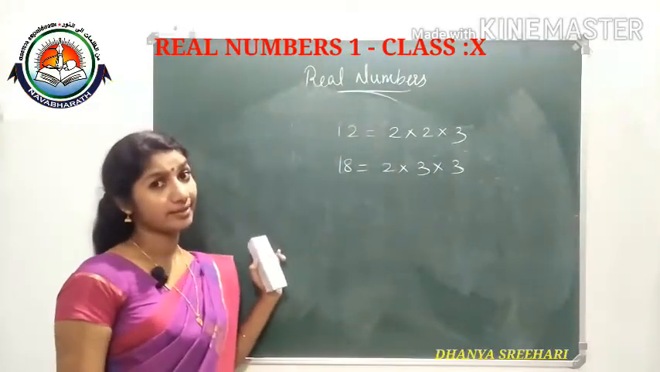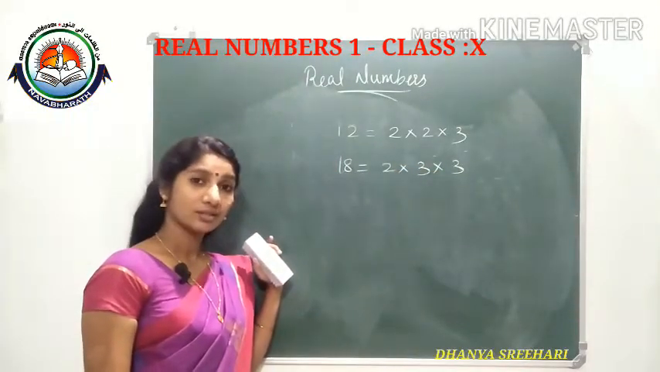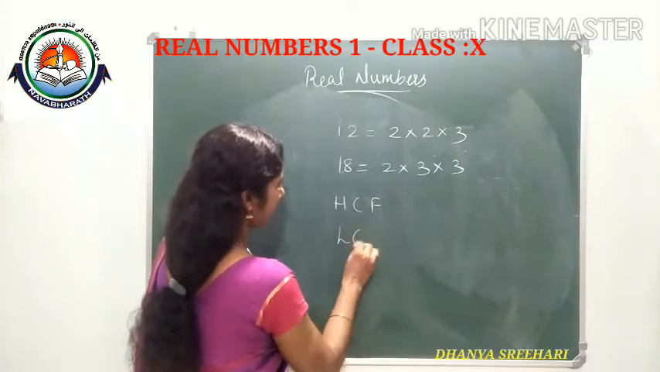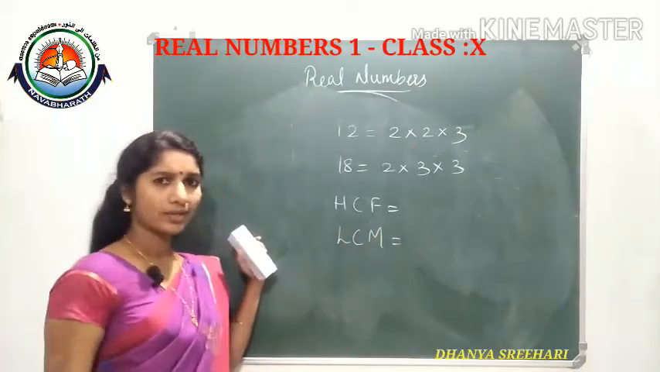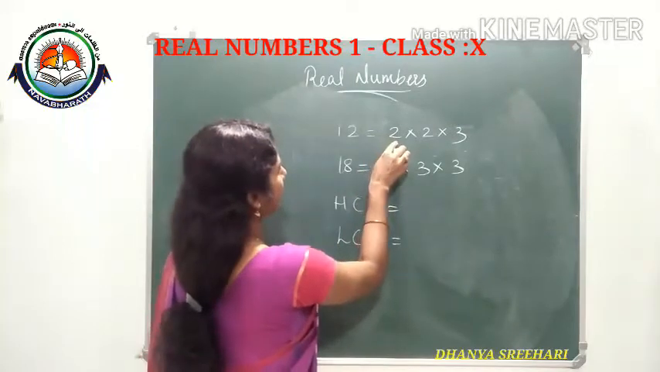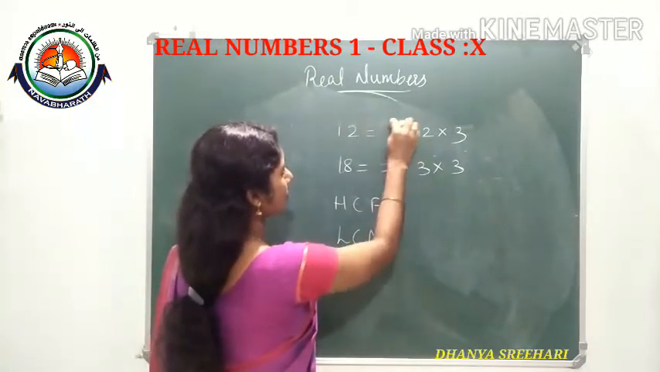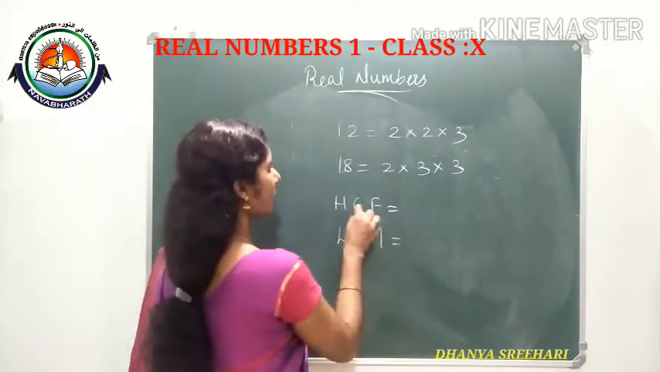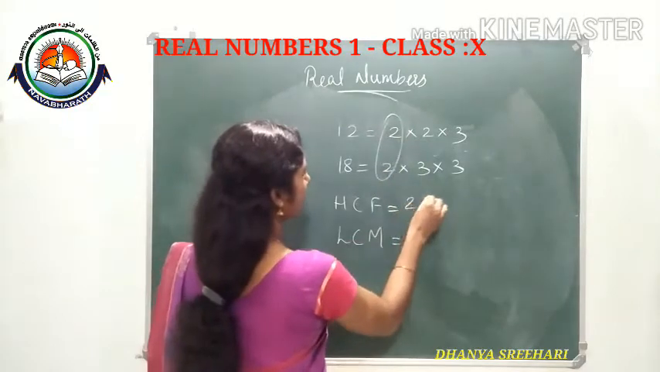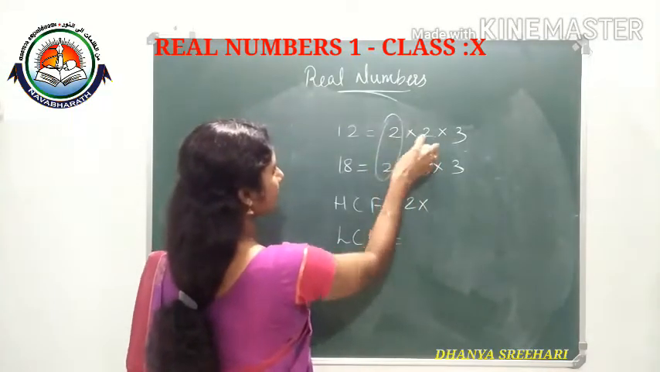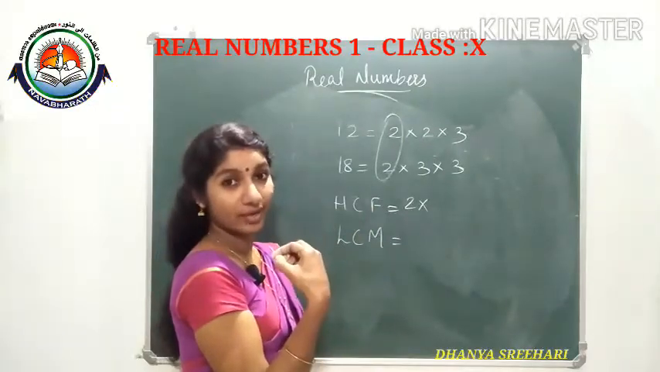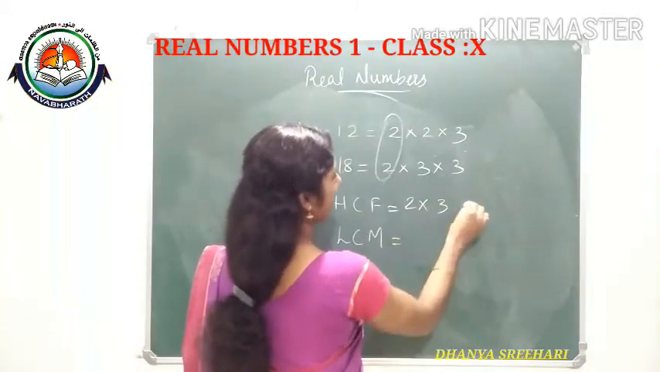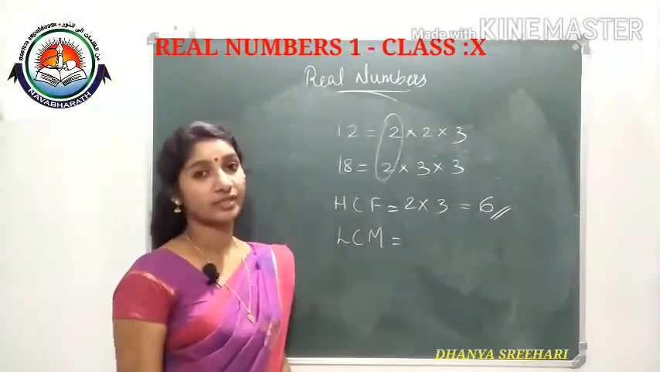And you studied the highest common factor and the least common multiple. What is the highest common factor? See, 2 is a factor here, 2 is a factor here, so 2 is common to both the numbers. For the HCF, here there are two 2s and here only one 2, so the minimum we will take. And 3 is coming one time, so 3. So 6 is the HCF of these two numbers.